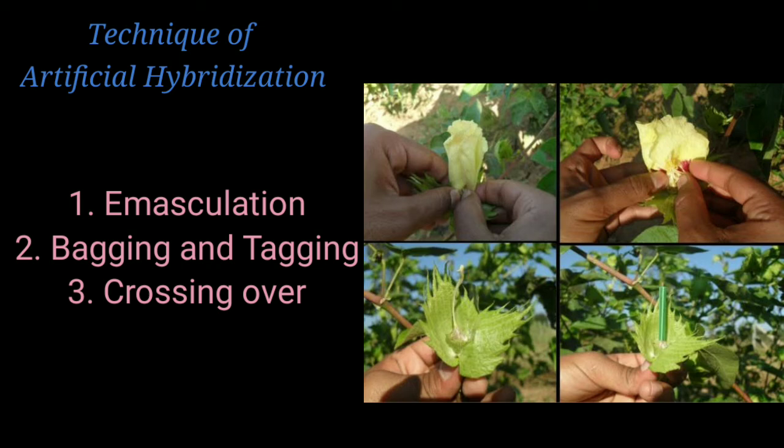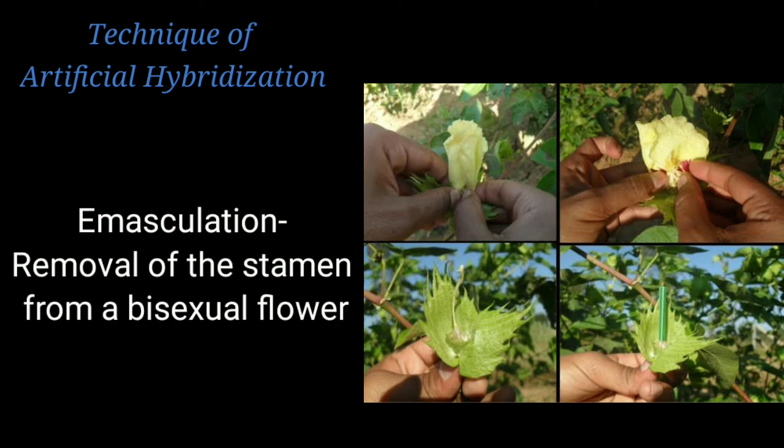As we know, the pea flower is bisexual, and in bisexual flowers, as we studied in the last chapter on sexual reproduction in flowering plants, there is a chance of self-pollination. In order to prevent self-pollination, the flower is emasculated. Emasculation, very simply, means the removal of the male reproductive part, the androecium, from the flower.